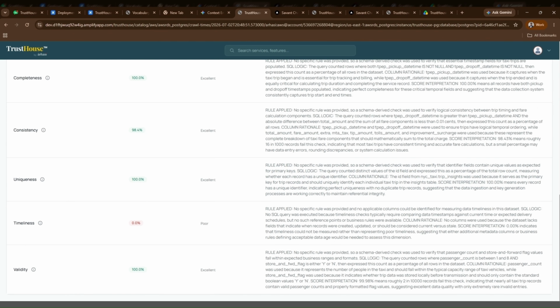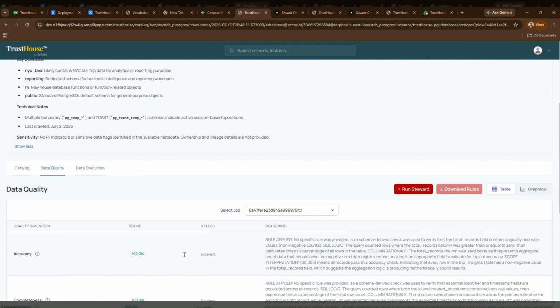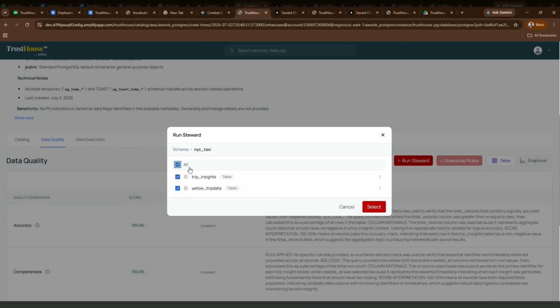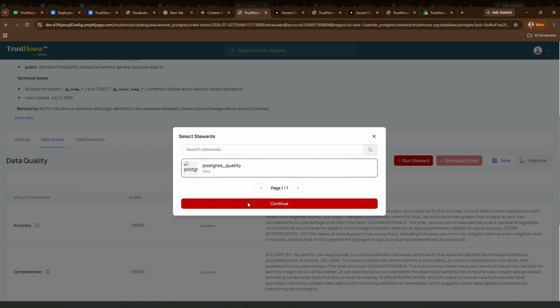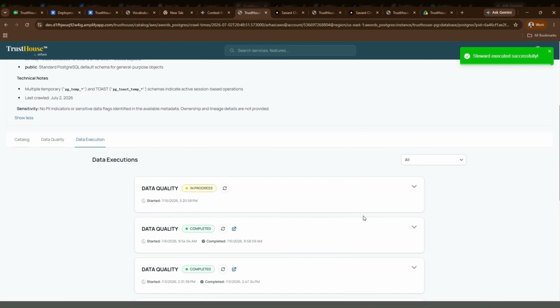Understanding where data exists is not enough. We also want to understand the confidence in the data. That is where we have data quality. Data quality measures the quality of data across 6 dimensions: accuracy, completeness, consistency, uniqueness, timeliness, and validity. TrustHouse continuously measures data quality before data is consumed by AI.